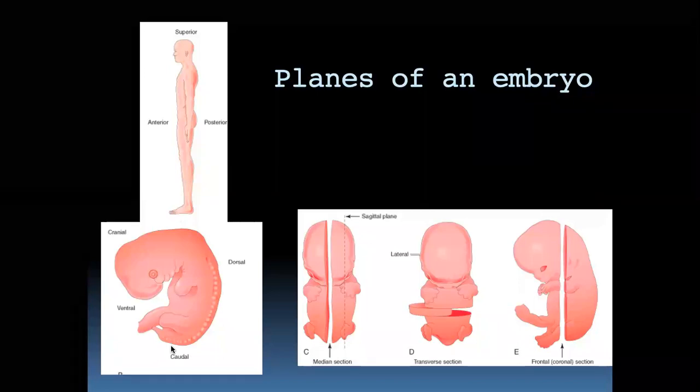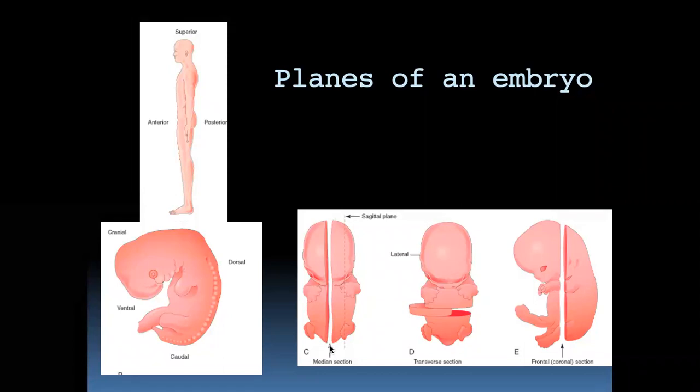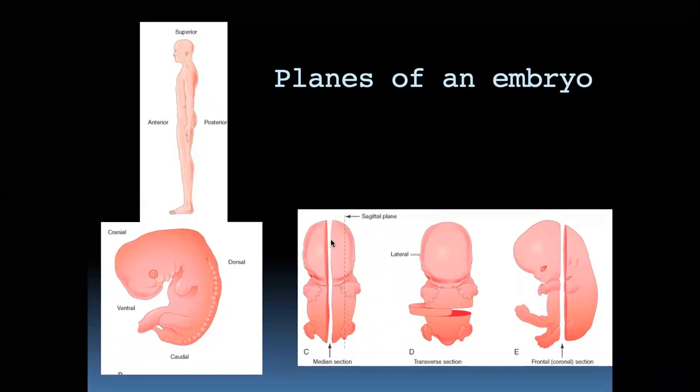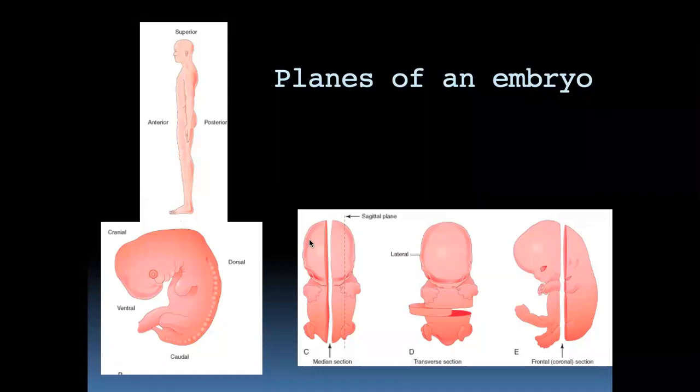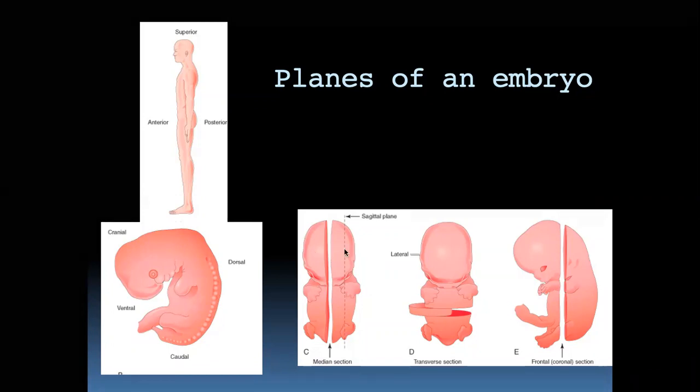Then see the sections. We can take a midline section, also called the median section. The sagittal section, as we discussed, divides the body into right and left halves. Fetal sections are quite similar, but the structures you see in a fetal section are quite different from those in the adult; the same structures you see in the adult will not be there in the fetal tissue.